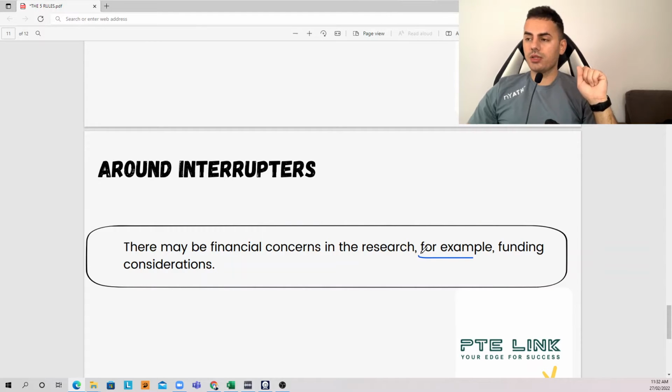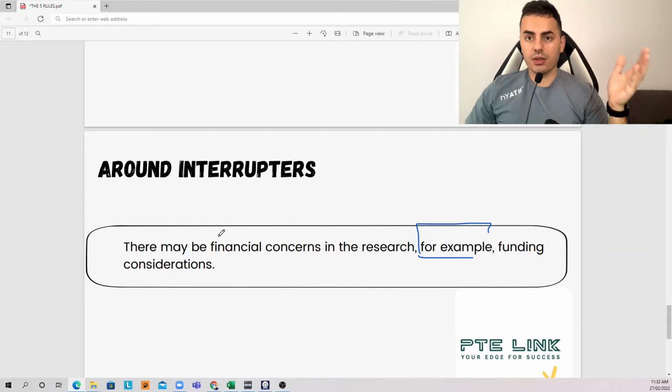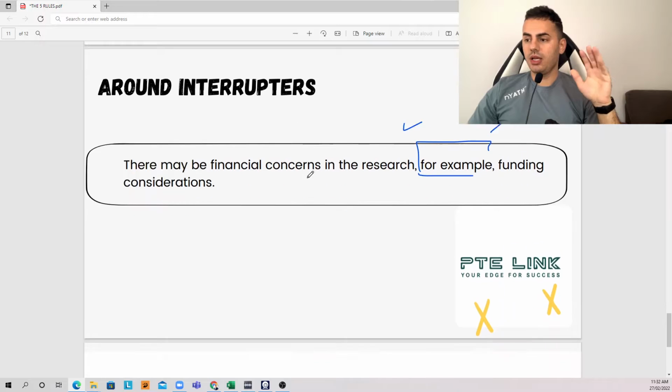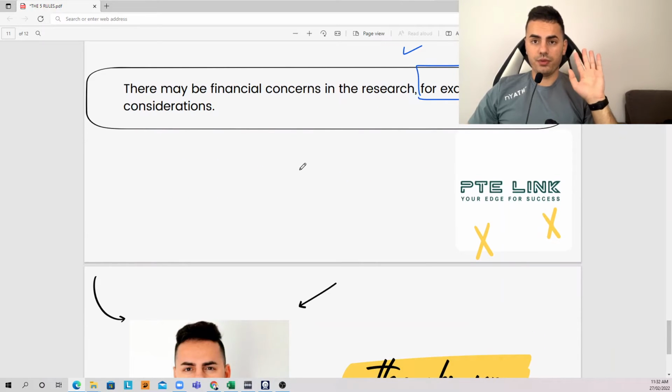So this one, for example, came as an interrupter in the middle of the sentence. So I'm gonna make sure placing a comma before and after. And this will be the fifth rule.